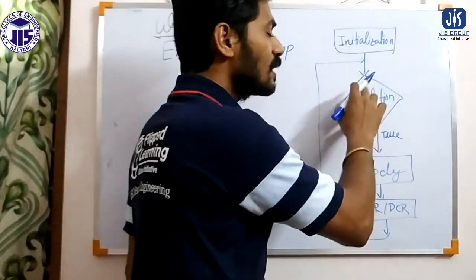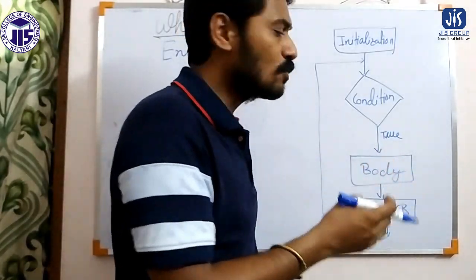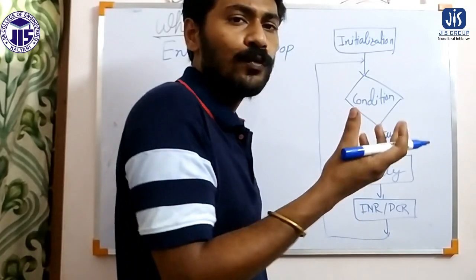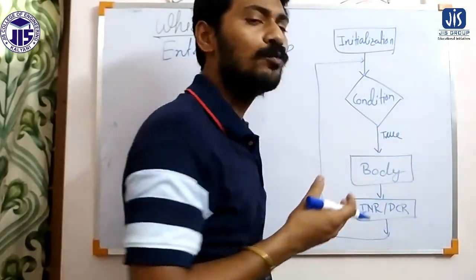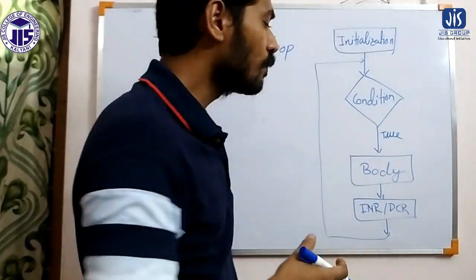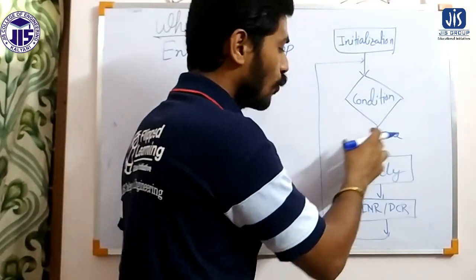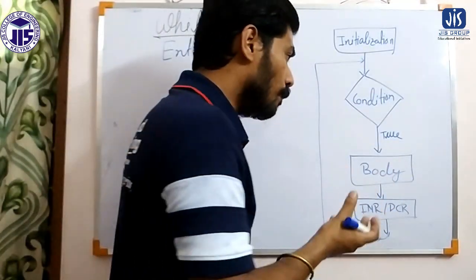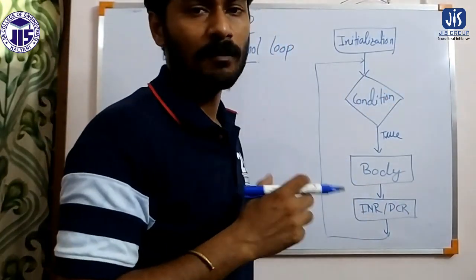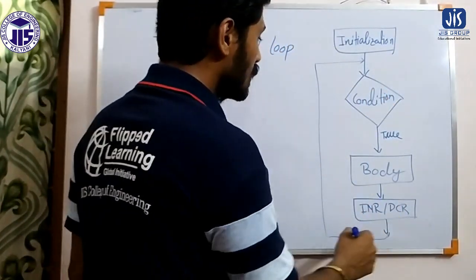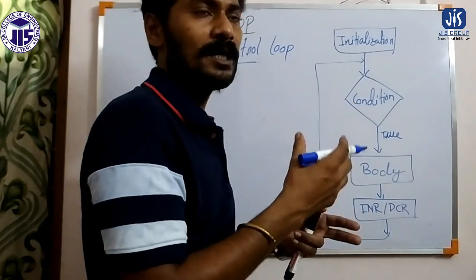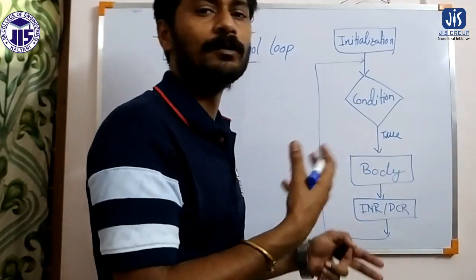If the condition is true 10 times, then the body of the loop will execute 10 times. If the condition is true 100 times, then the body of the loop will execute 100 times. So that's why it is called a loop. This body of the loop we are executing multiple times by applying the condition, by the concept of looping. Loop means basically executing a particular set of statements multiple times.